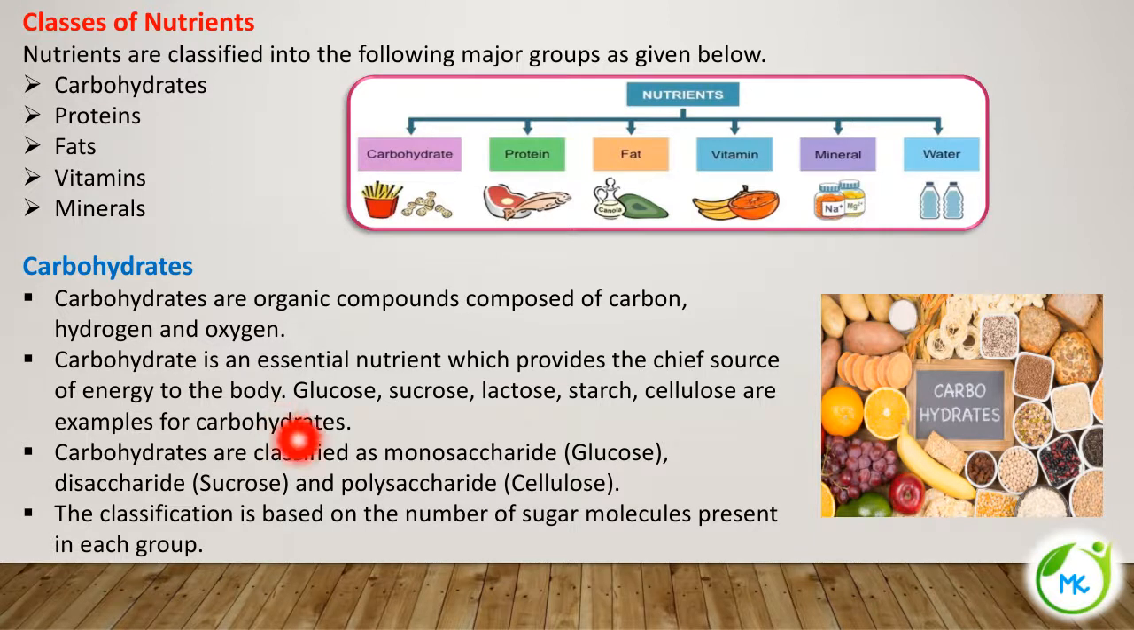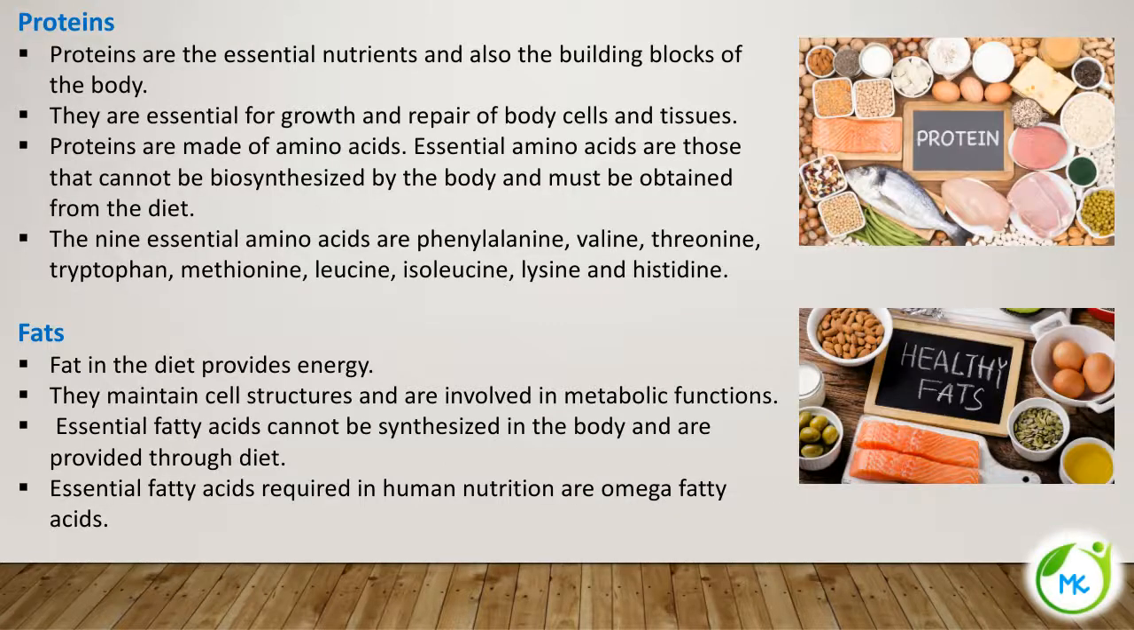As I was telling you, this classification is based on the number of sugar molecules: 1 meaning monosaccharide, 2 meaning disaccharide and many meaning polysaccharide. The second category of nutrients are proteins. Proteins are also essential nutrients. They are the building blocks of the body, and are very essential for the growth and repair of body cells and tissues.